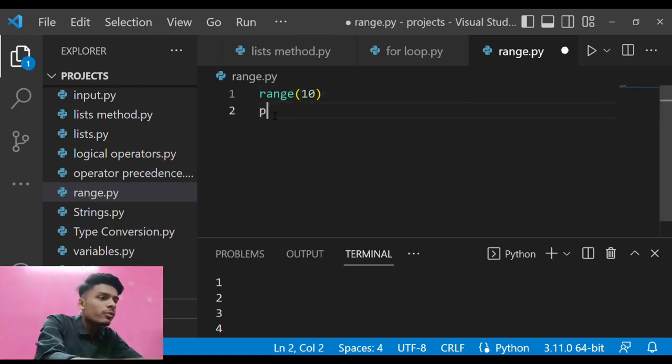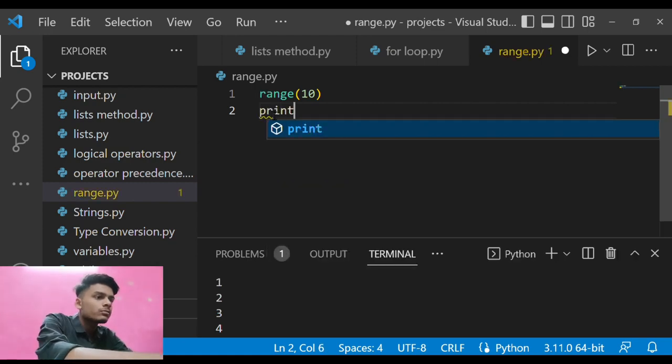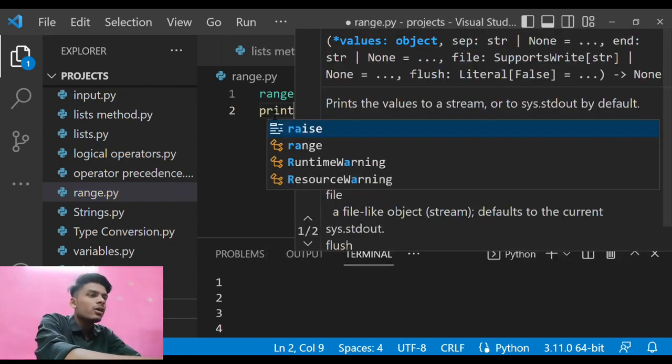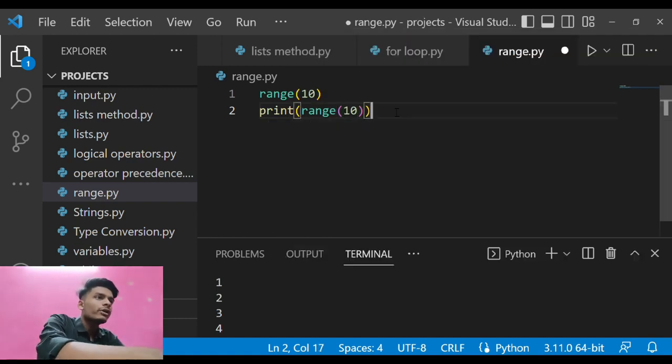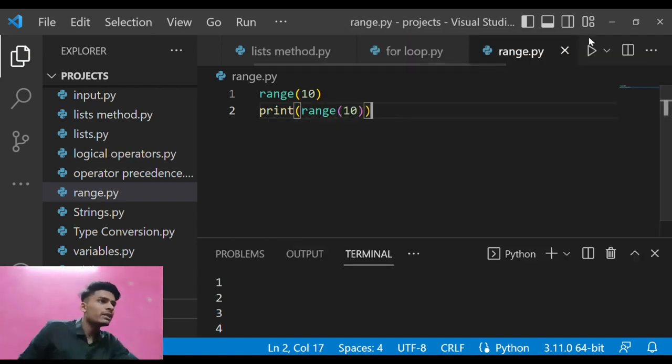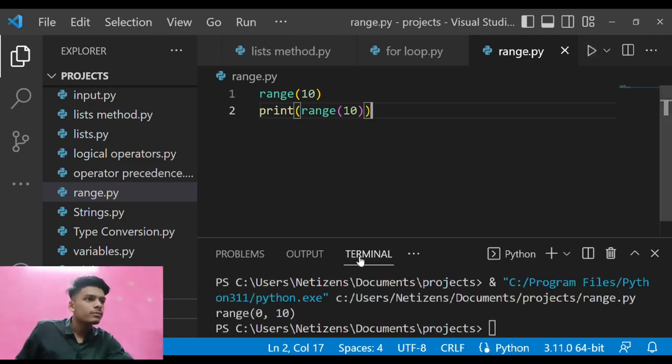If suppose I print range in brackets 10, let us have a look at the result. Here you can see 0 to 10, this is the basic range that it is going to give us in the result. So this is what you need to understand if you are learning about range. This is a very simple concept in Python. So let us move to the second part.